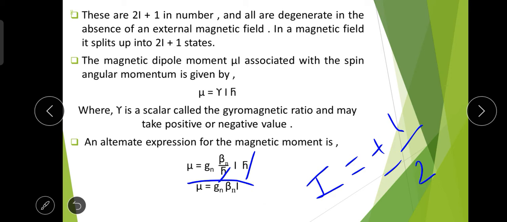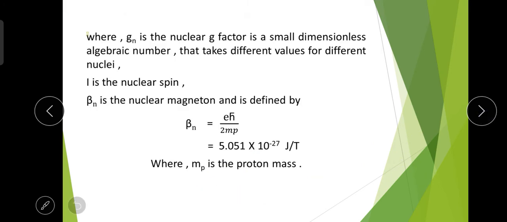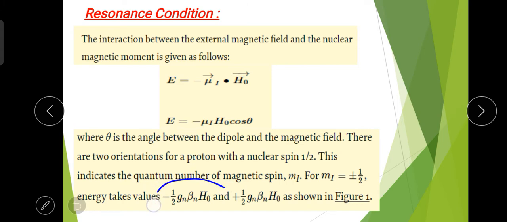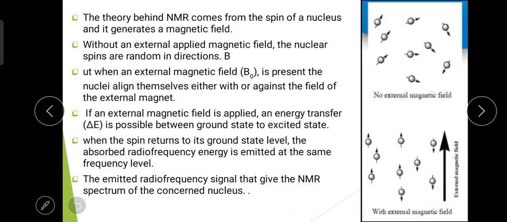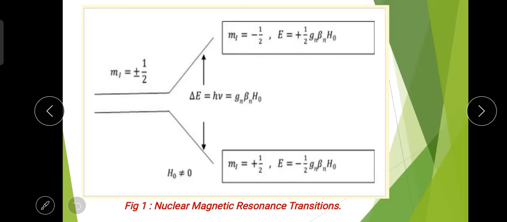These two values we can put here for the two different energy levels, and we get these two energy levels, which are shown in the following figure. So mI equal to minus half and mI equal to plus half, and for these two values we have these two energies.